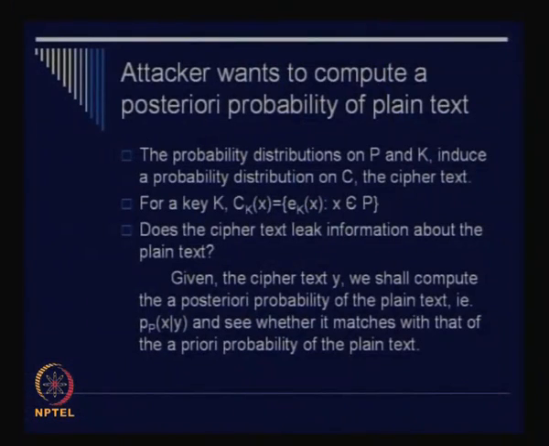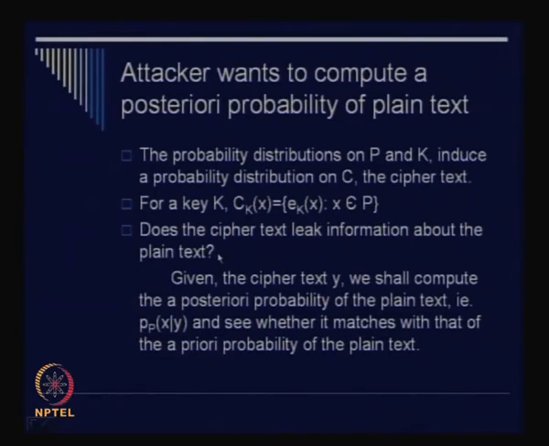I am repeating this because it should go into our minds. Consider that the probability distributions on P and K, the plain text and the key, induce a probability distribution on C, the ciphertext. We can denote this as follows: for a given K, C_K(x) = E_K(x), where x belongs to the plain text space. This is simple.